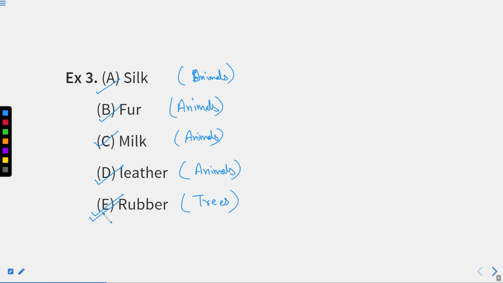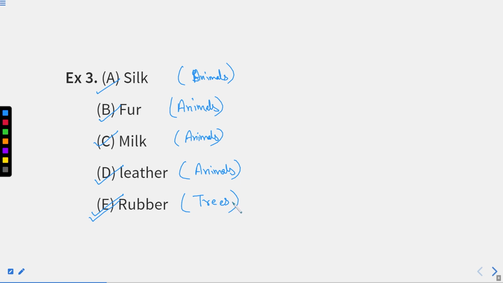And what was the relation with this? Relation is that every material which was written in option A, B, C and D, these materials can be directly obtained from an animal. I hope this part is clear, right? And the option E which is written, it means the rubber that we get from trees. I hope you are clear with this part as well as this question, right?